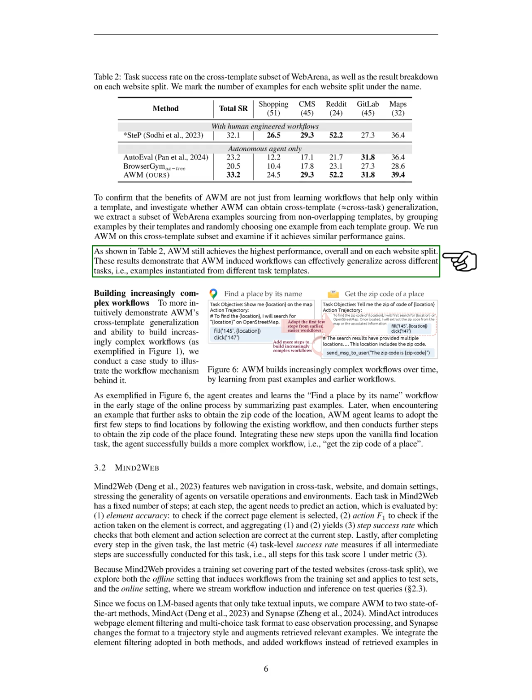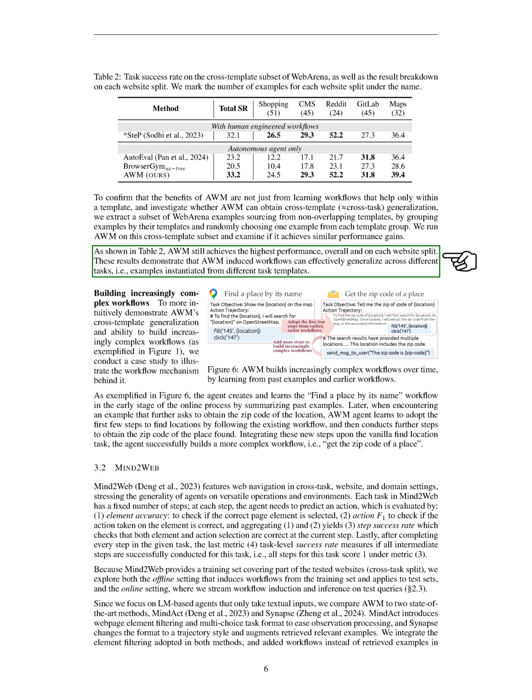Section: Building increasingly complex workflows. In this section, we demonstrate how AWM can create increasingly complex workflows. To illustrate this, we conduct a case study that reveals the workflow mechanism. Initially, the agent learns to find a place by its name, by summarizing past examples. Later, when it needs to find the zip code of a location, the agent uses the initial steps from the existing workflow and adds new steps to complete the task, resulting in a more complex workflow called Get the Zip Code of a Place.